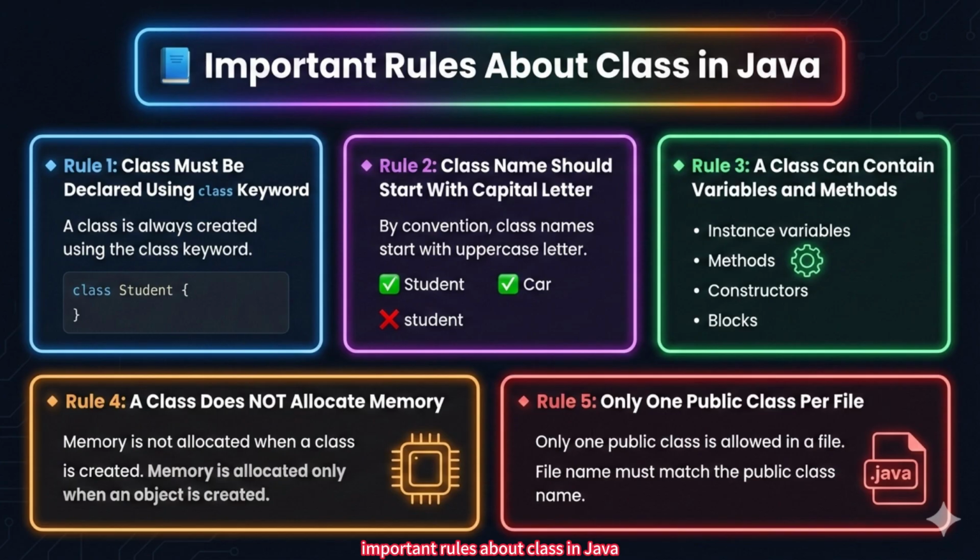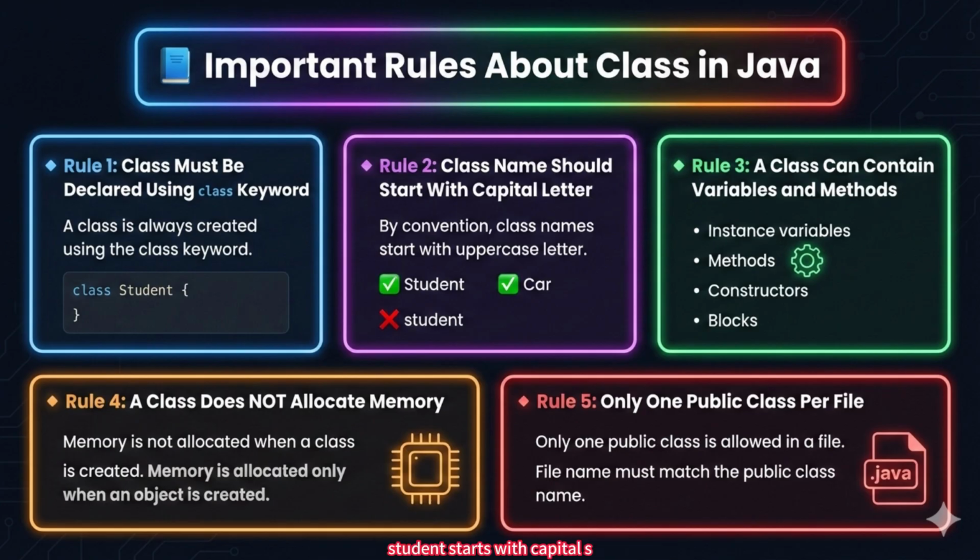Important rules about class in Java. Now let's understand some important rules. Rule 1. Class must be declared using the class keyword. To create a class, we use the keyword class. Example: class Student. Rule 2. Class name should start with a capital letter. By naming convention, class names should start with an uppercase letter.